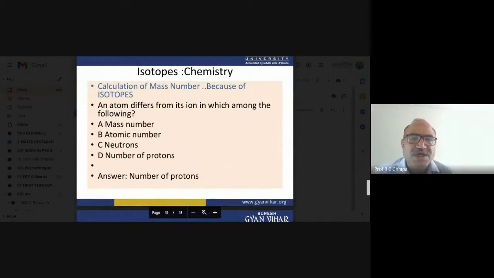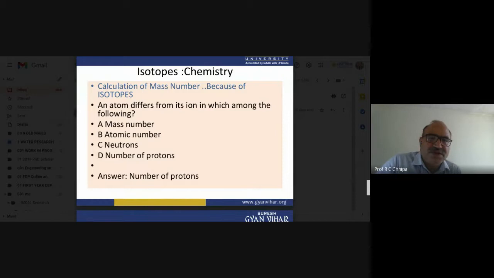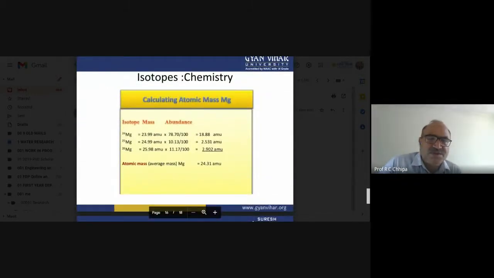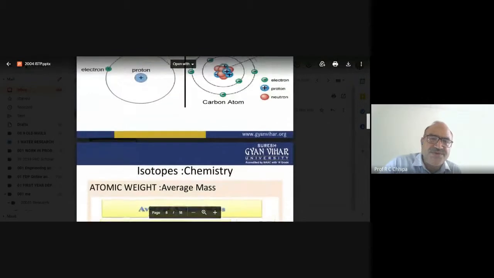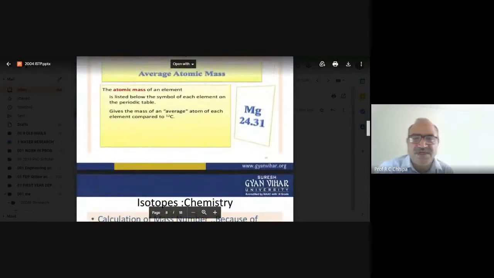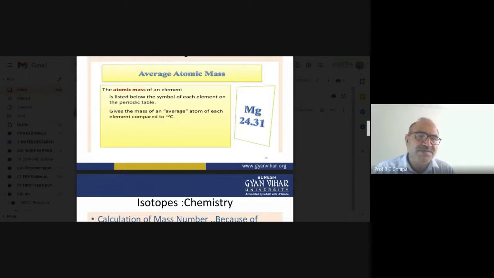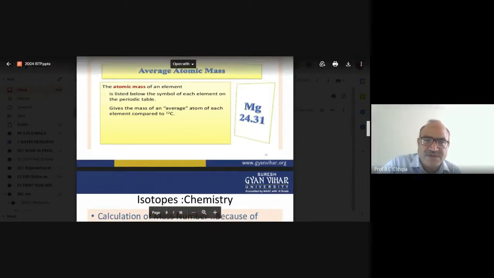Now, one more question: calculation of mass number, and this is because of the isotope, which I have also discussed earlier. An atom differs from its ion in which among the following? That is because of the number of electrons. Let's see the calculation of atomic mass of magnesium that I discussed earlier. In this case the average mass was calculated for magnesium, and that is 24.31.